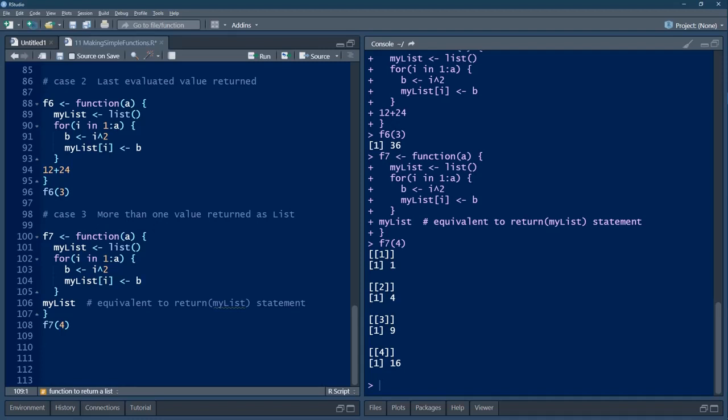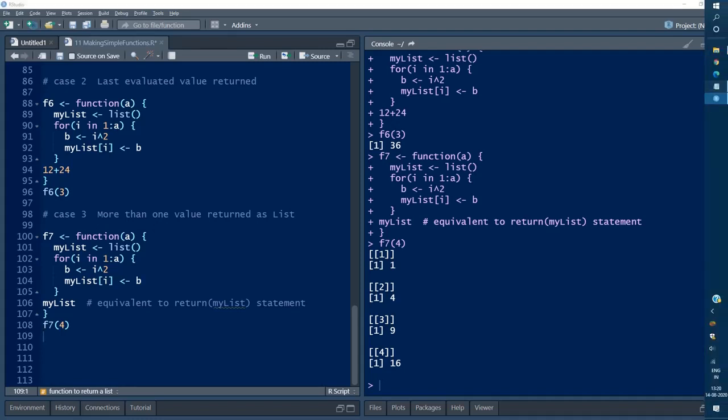So we have come to the end of the session. In this video we have covered many aspects of functions such as creating them, exploiting them with the default arguments, positional or named arguments, etc. In our next video we will see how R deals with control structures such as if, else, while and for loops.